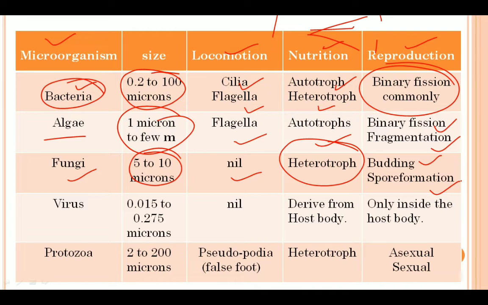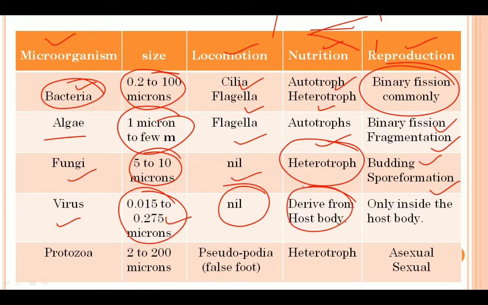Now, if I talk about the virus, viruses are the smallest of all the microorganisms. You can see the size over here is the smallest in case of virus. They do not move. And one more thing, viruses derive nutrition only from the body of the host. The host can be any living being.